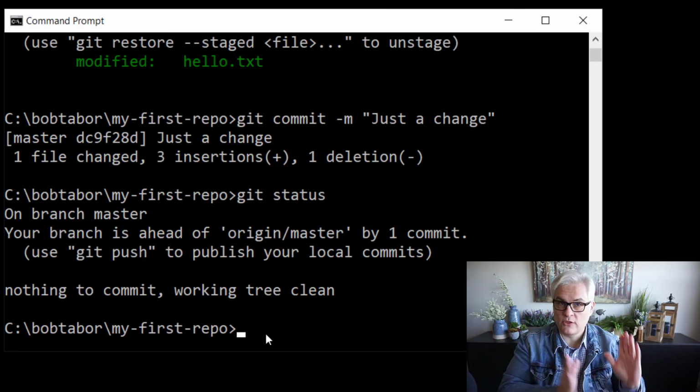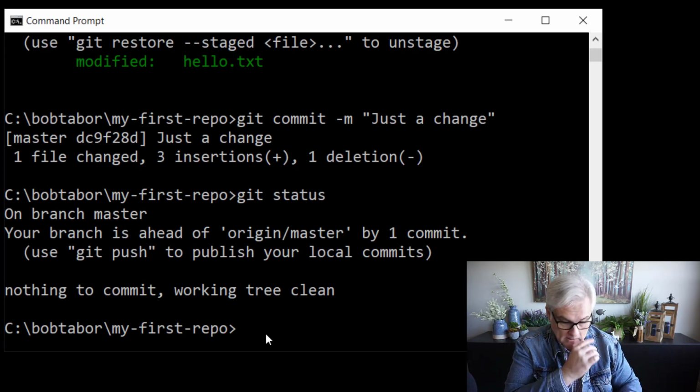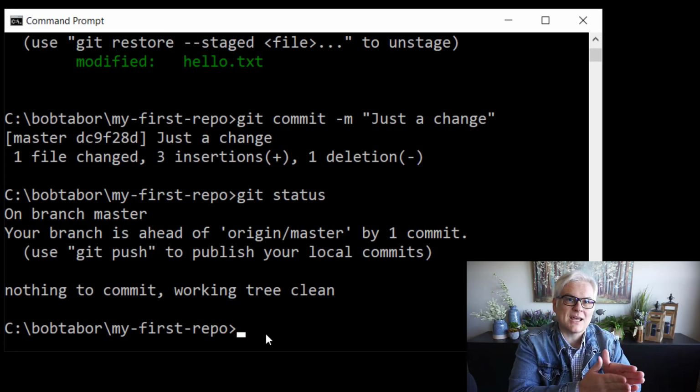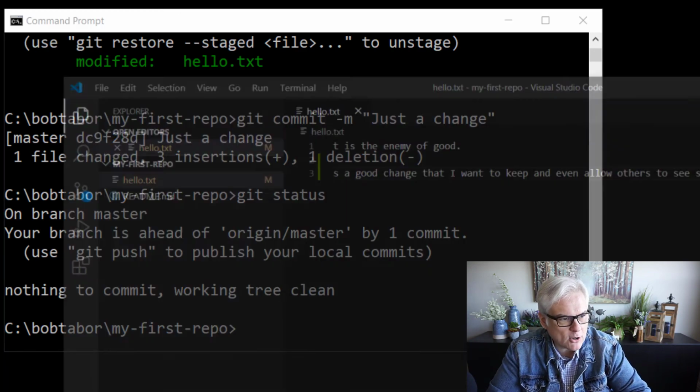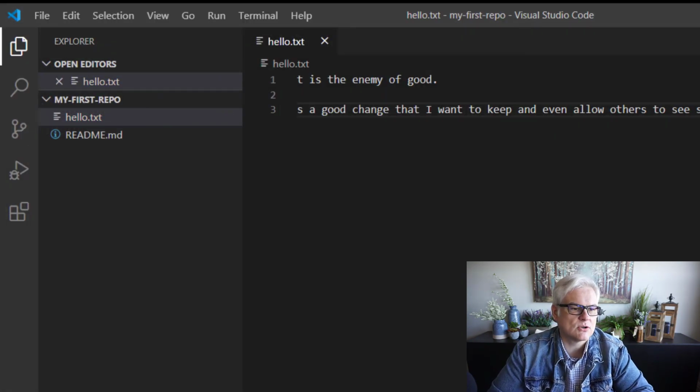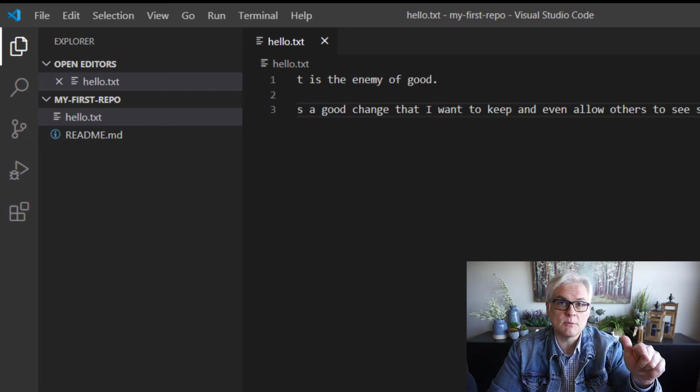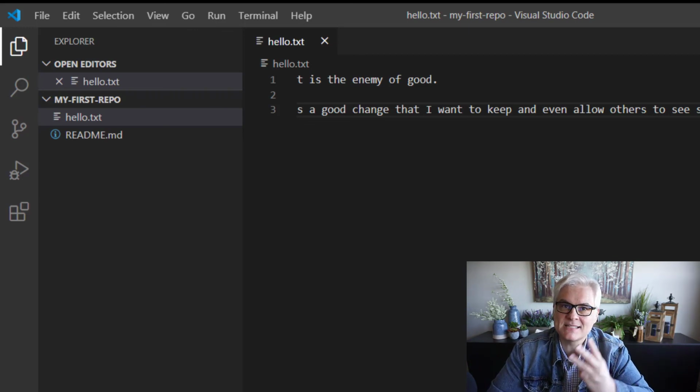Wait, where'd all my changes go? No, they're in there. We just made a commit, and it is now kind of stored, and it's now a permanent part of the file on this branch. Okay. So even if we tried to reset the head, we wouldn't lose it. It would be here, and this change would never be lost. So those are 3 ways that you can get out of that sticky situation that I just talked about, where you've made a change accidentally, and you can either stash it, reset it, or abandon it, or commit it. Okay. So we'll talk about all those as we get deeper into Git a little bit later, but that should be good for now.